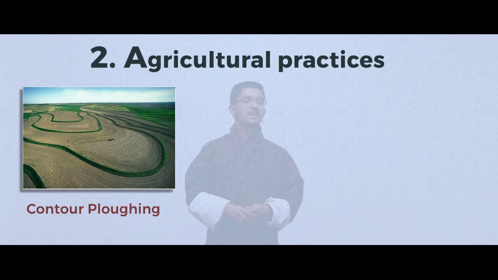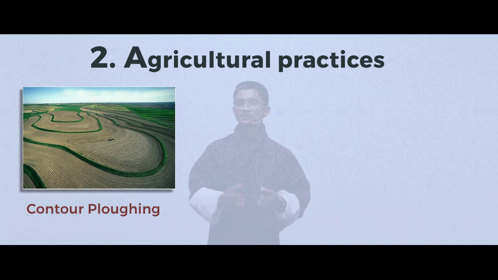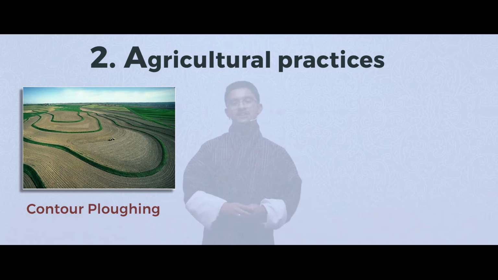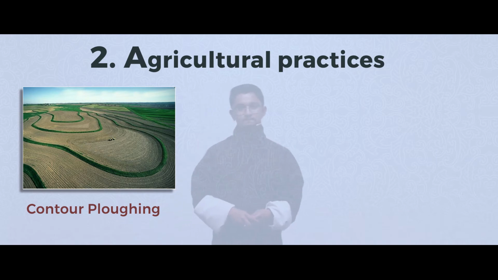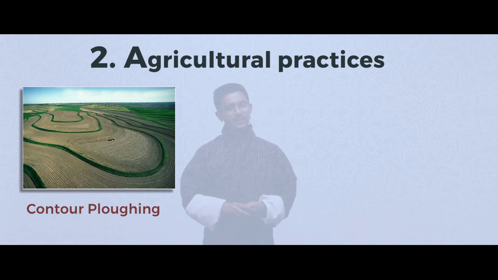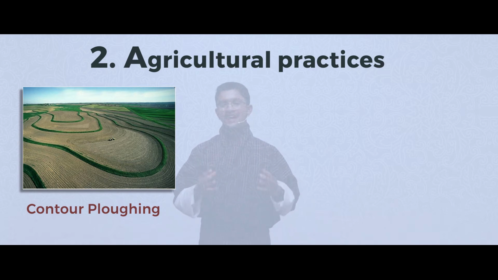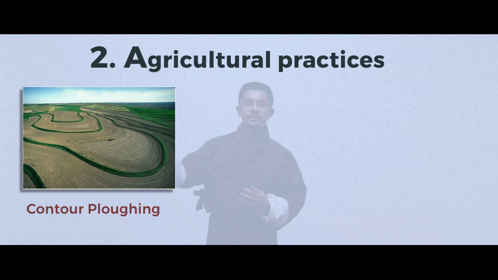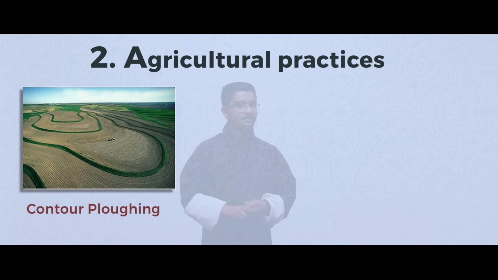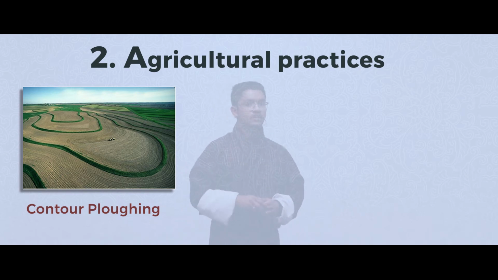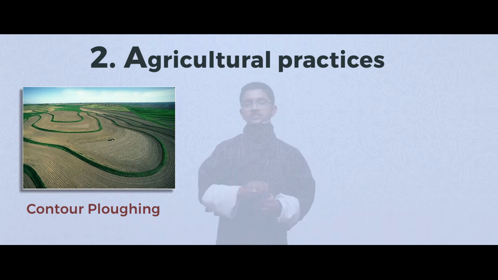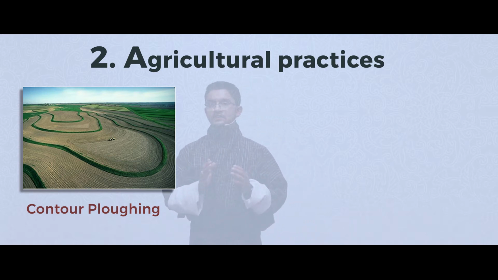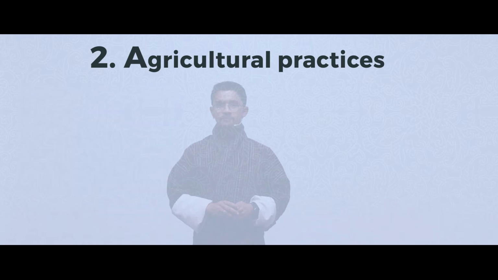So how does contour plowing help to protect the quality of land? Contour plowing is a simple way by which the plowing of land is done based on the contour lines. On doing that, it will prevent soil erosion. And when there is no soil erosion, then the decrease in the fertility of land is prevented.